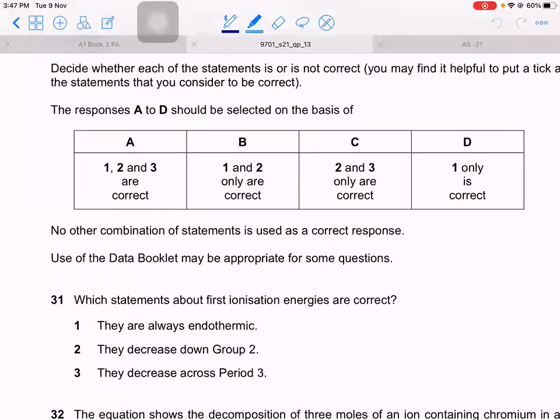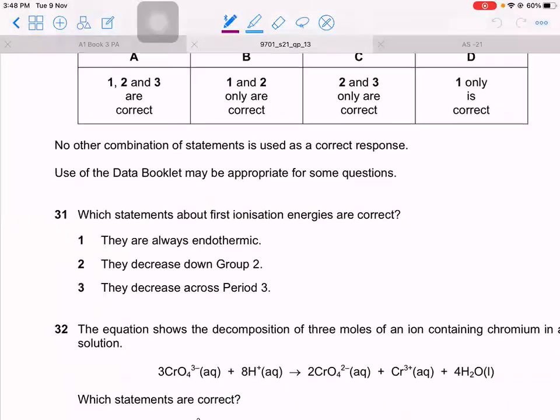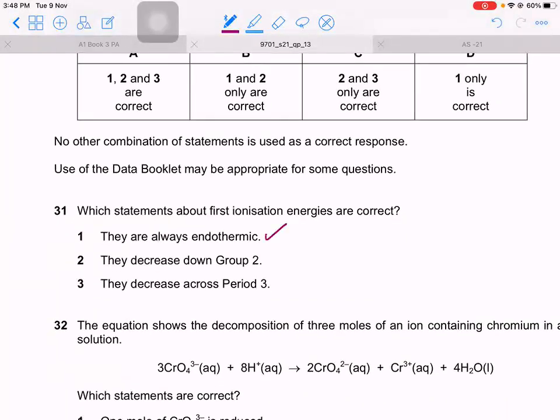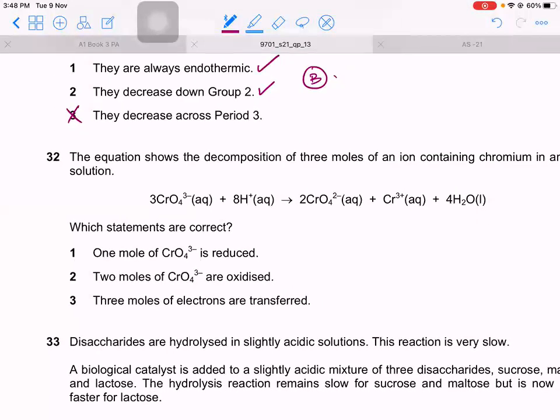31. Let's see. Which statements about first ionization energies are correct? They're always endothermic. Yes, all ionization energies are endothermic. They decrease down the group. Yes, ionization energy decreases down the group and increases across the period. Decrease across the period? No. The answer is B.